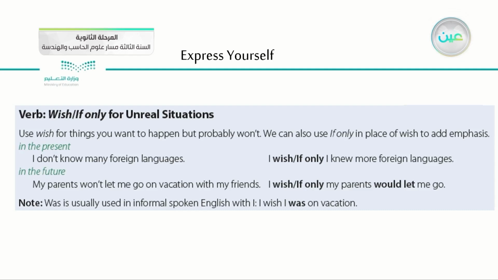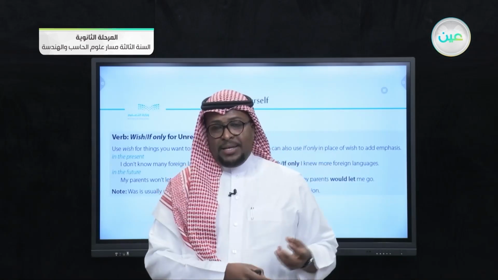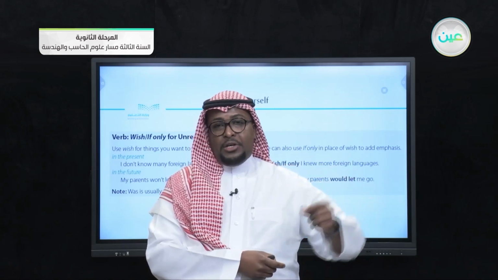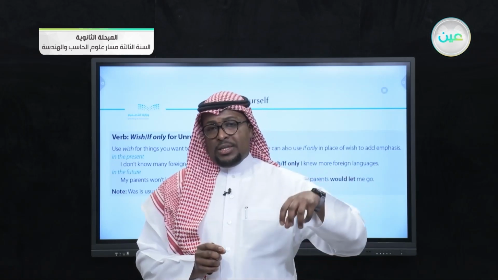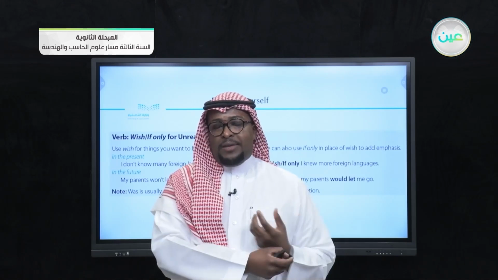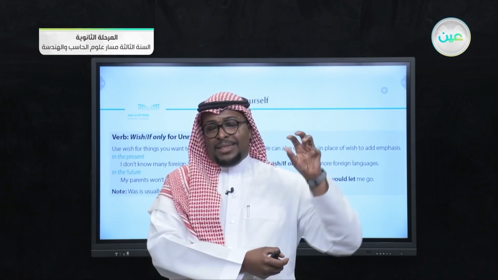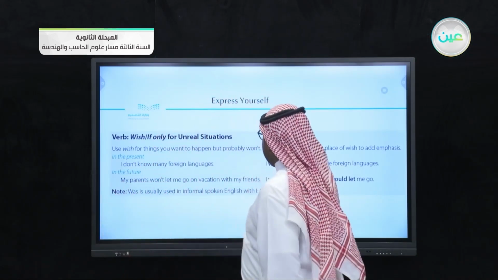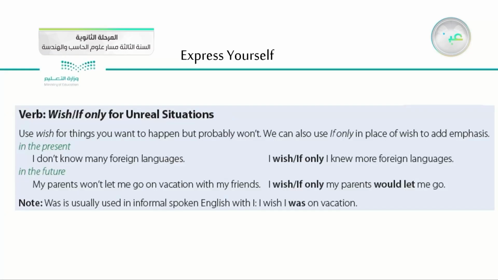"Was" is usually used in informal spoken English, as in "I wish I was on vacation." So this is very important. Whenever you want to mention something in the past, and you start your statement with the pronoun I, you will not use the past verb "was" in formal English, because this is spoken and informal. But the correct way to use the verb is actually "were," as in "I wish I were on vacation." So this is actually informal spoken English.